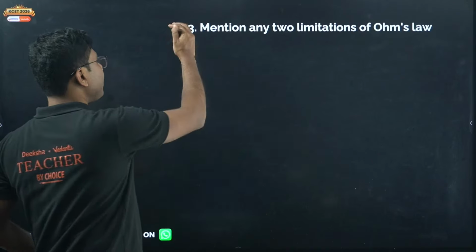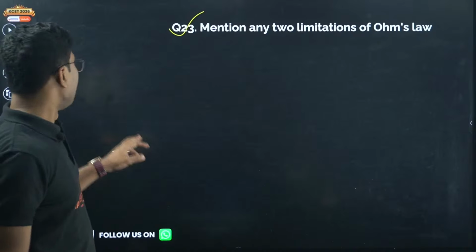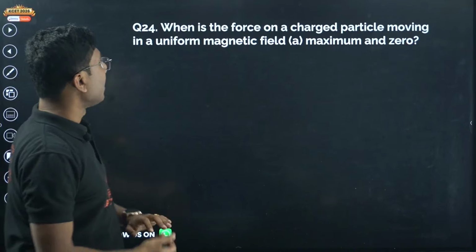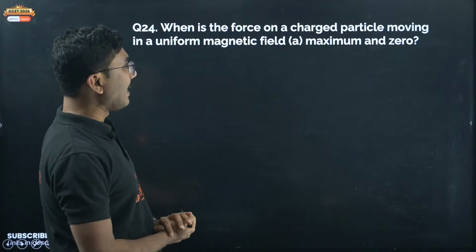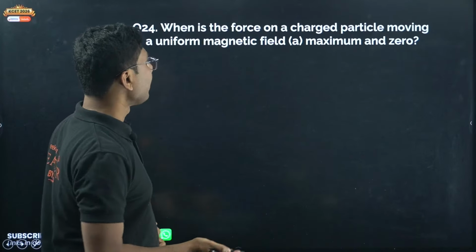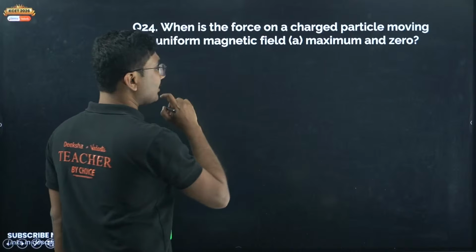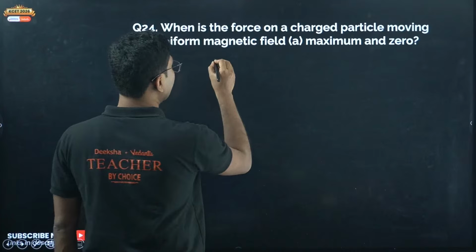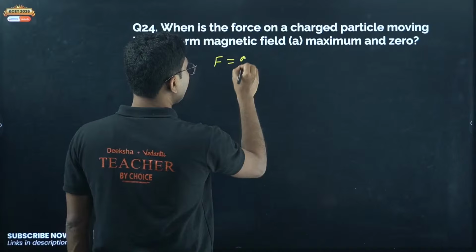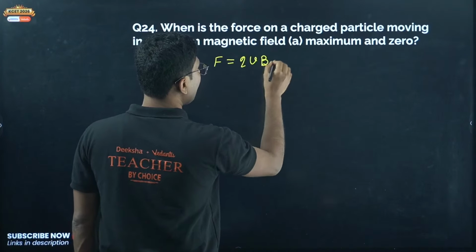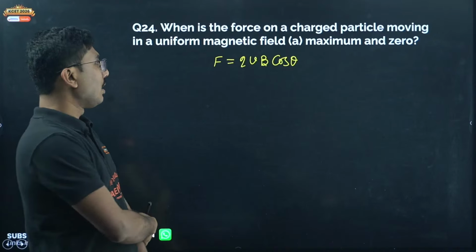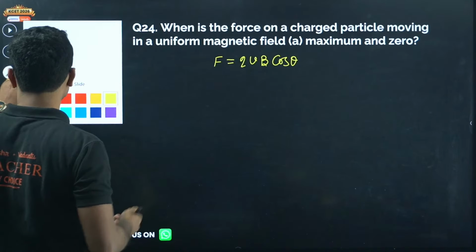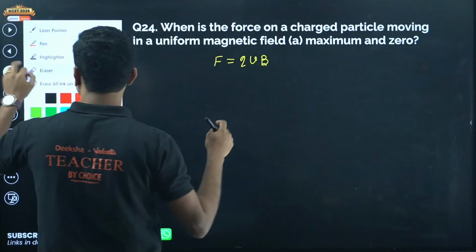Again, a common question. Next is: when is the force on a charged particle moving in a uniform magnetic field maximum and zero? The force on a charged particle is QVB sin theta.